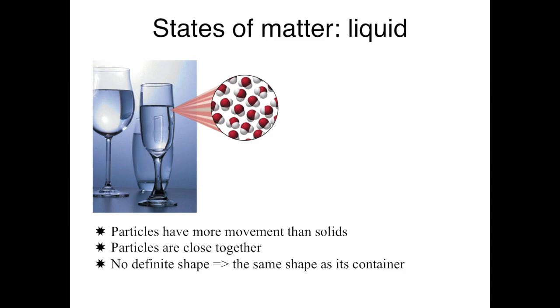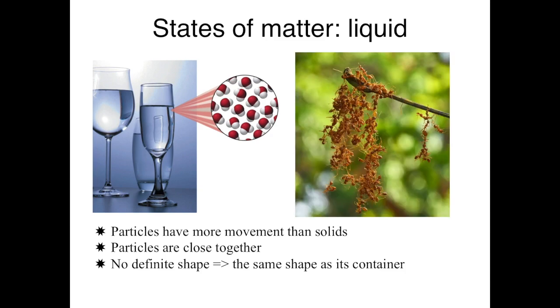You can almost imagine this like a bunch of ants. Have you ever seen ants hanging on to one another? Imagine water molecules or other compounds the same way in their liquid state. They're still attracted to each other, so they're clinging on to each other, but not so much that they can't move. They can still move about each other, changing shape. But even in that movement of changing shape, they do not change their volume.